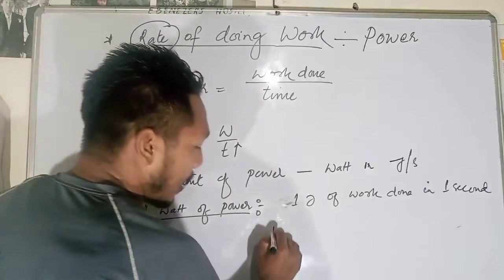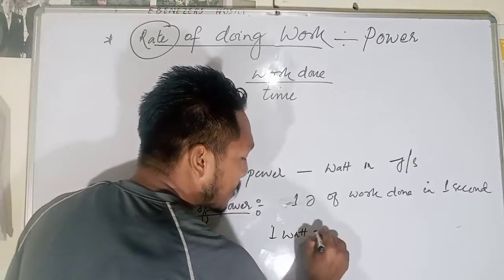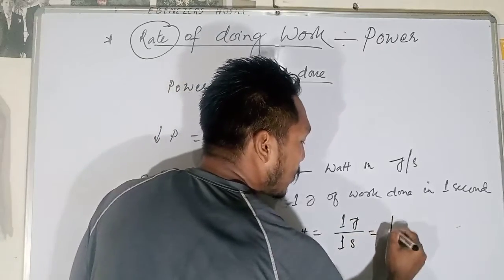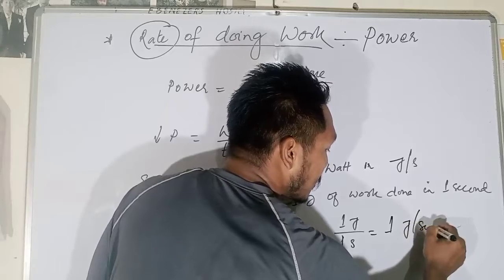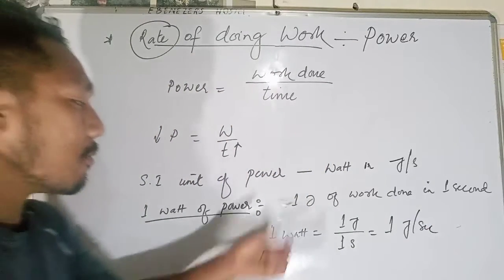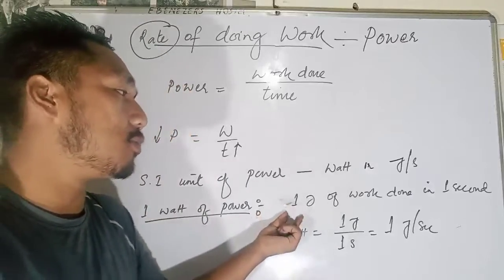So 1 watt is equal to 1 joule per 1 second.